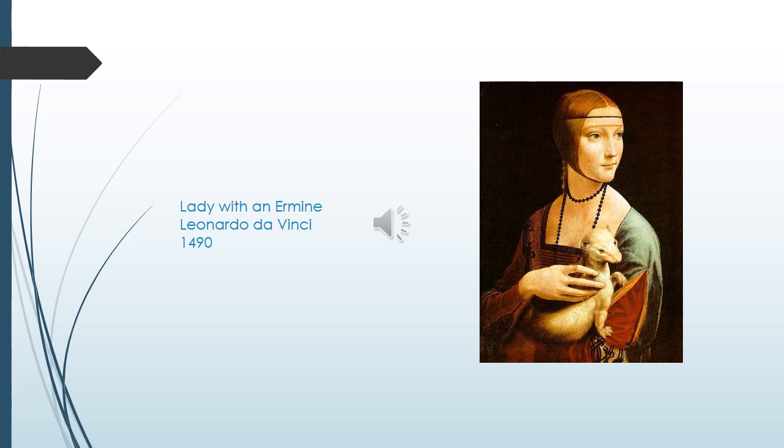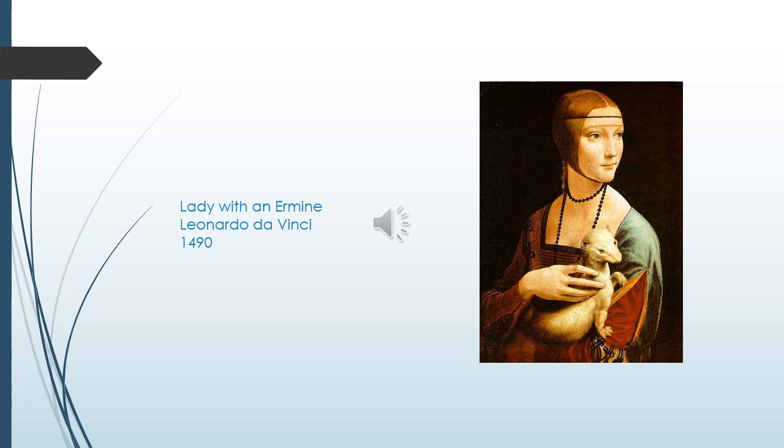Our next painting by Leonardo da Vinci is called Lady with an Ermine. In this painting, Leonardo da Vinci uses symbolism to put information out about the subject. In this painting, Cecilia Gallerini is holding a nicely groomed ermine.